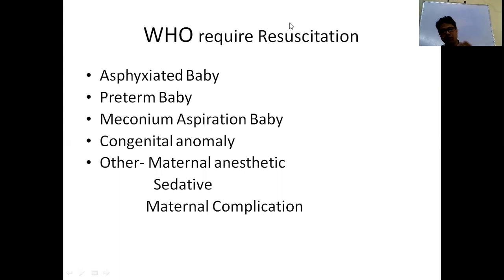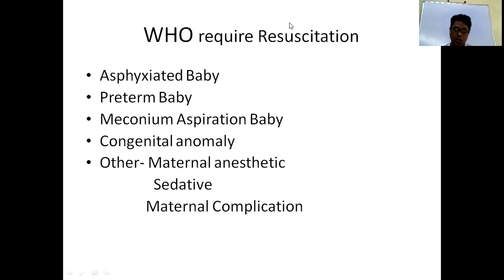Meconium aspiration: the meconium blocks the airway, so there is difficulty for air to enter. The meconium also decreases the activity of the surfactant. So that again causes distress, and this baby also requires resuscitation. Congenital anomaly: suppose there is choanal atresia, a nasal block, there is difficulty in air entry. Suppose there is tracheoesophageal fistula, a connection between the esophagus and trachea. That may also present as distress or asphyxia, so that may also require resuscitation.